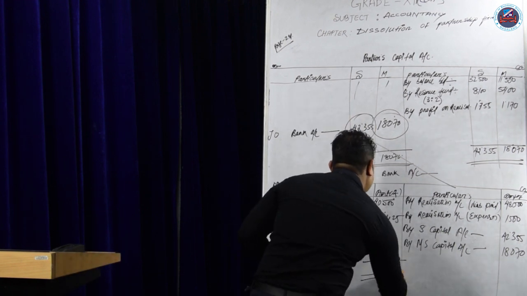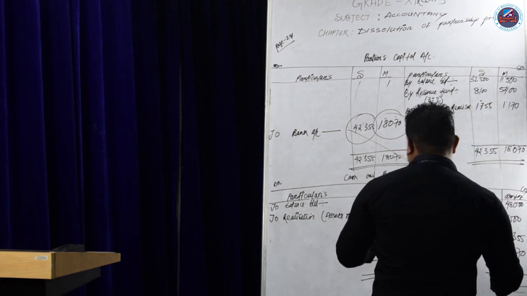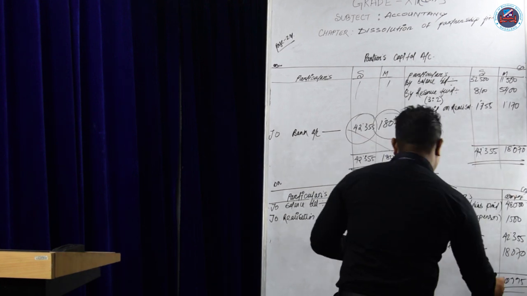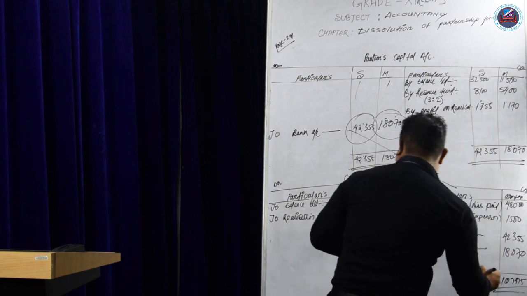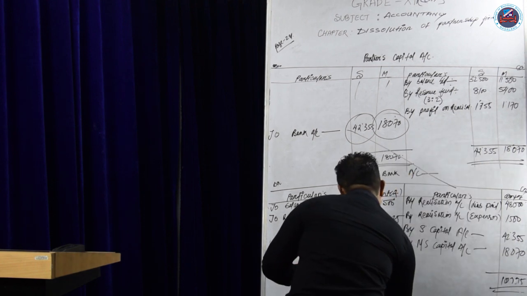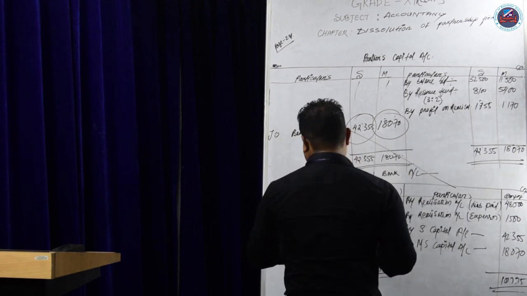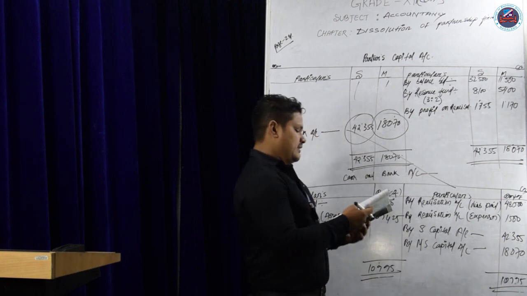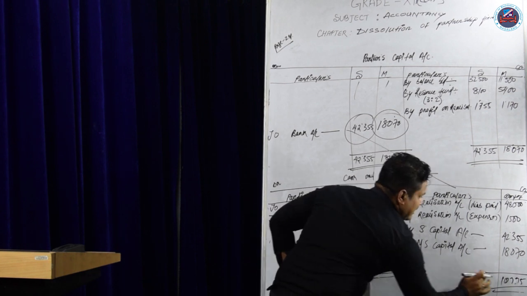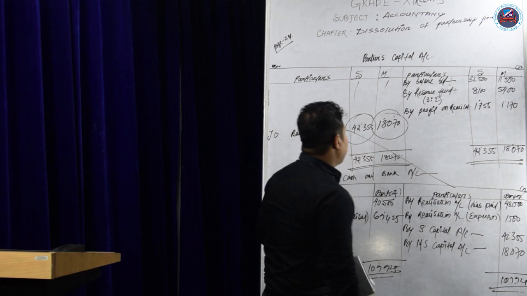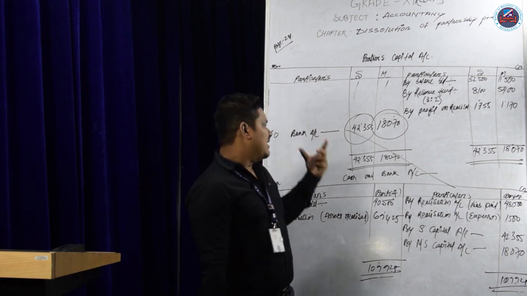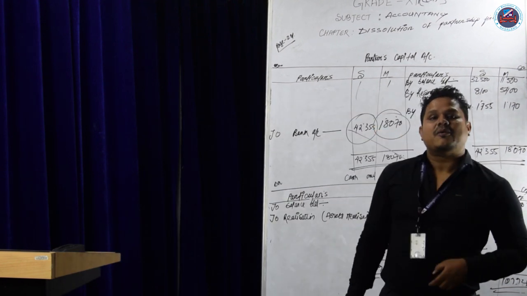If you total both sides, the credit side is 1,09,925, and the same on the debit side. That is the cash account of question number 1. So we have prepared the realization account, partners' capital account, and cash account or bank account.